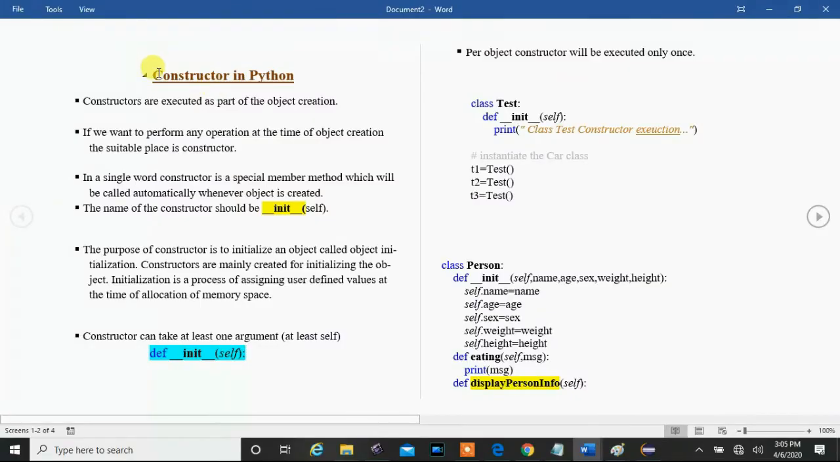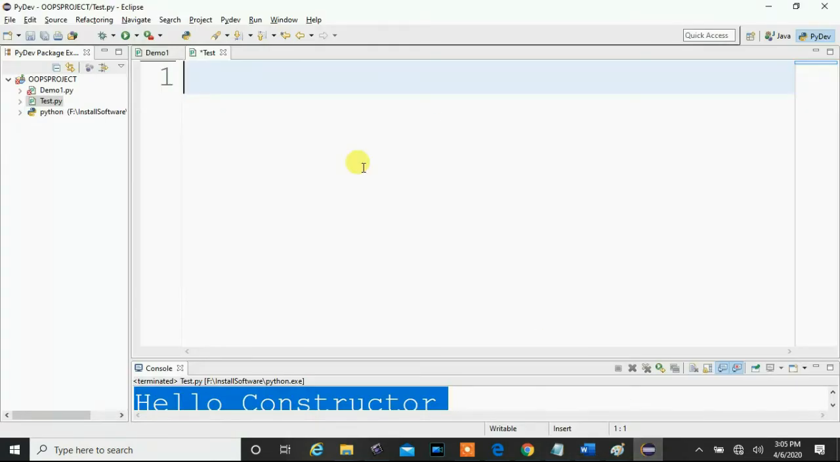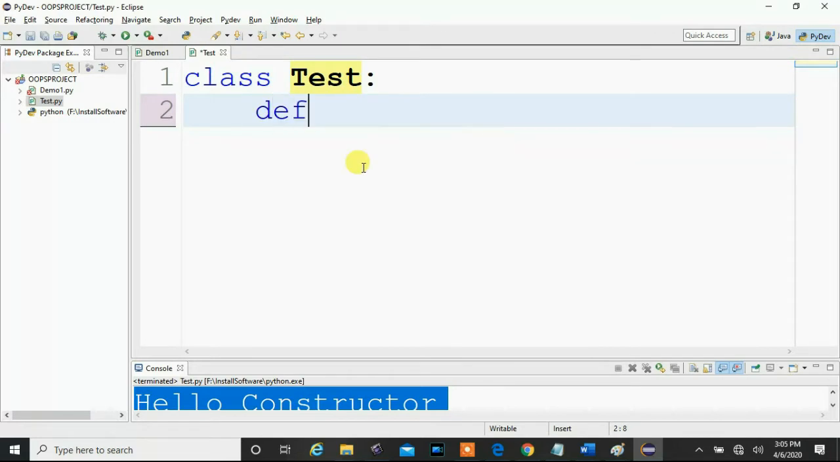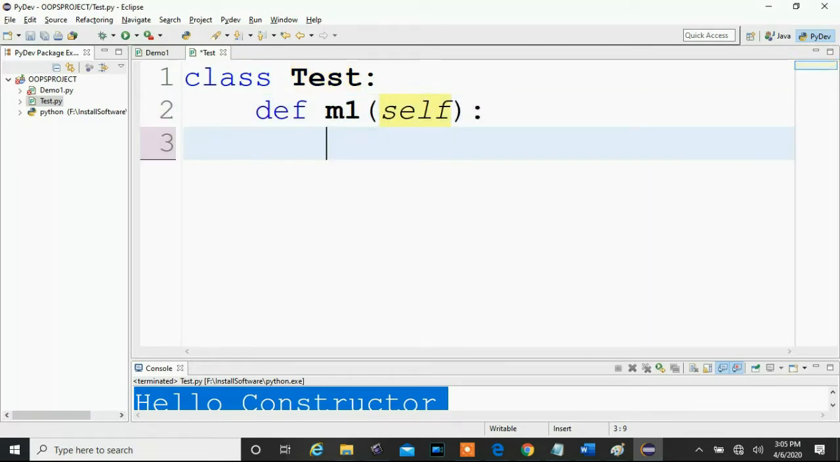In this session, we will discuss constructor in Python. So what's a constructor in Python? Now try to understand. For this, let's look at a program. Suppose we create one class with the name Test. In this Test class, we are defining one method with the name m1, and this method is used to print hello.